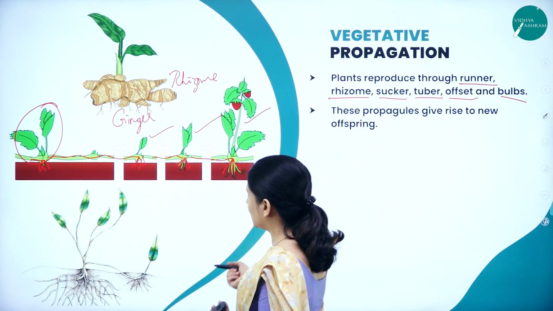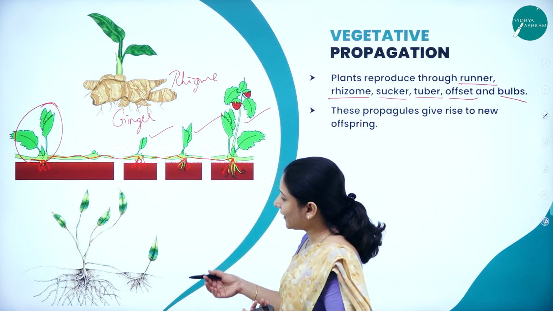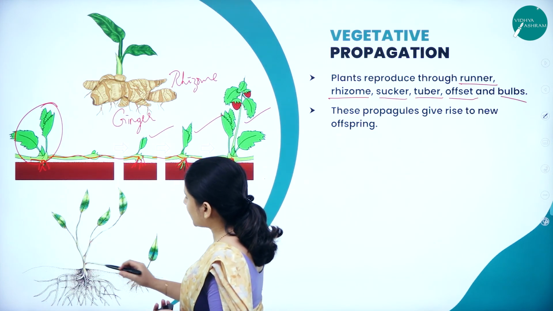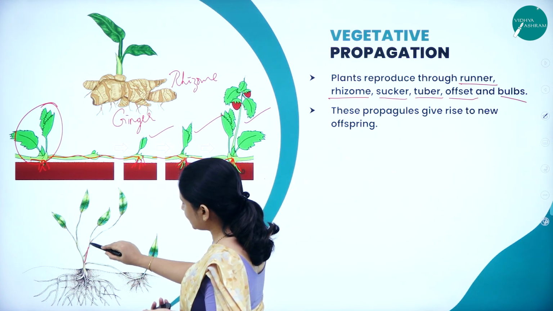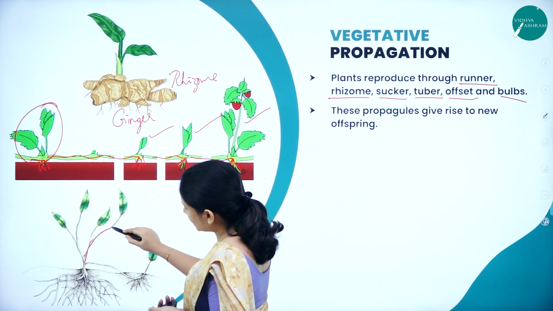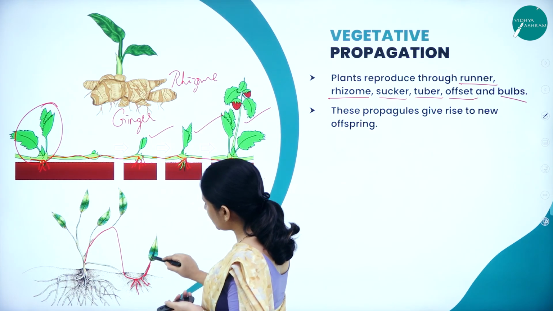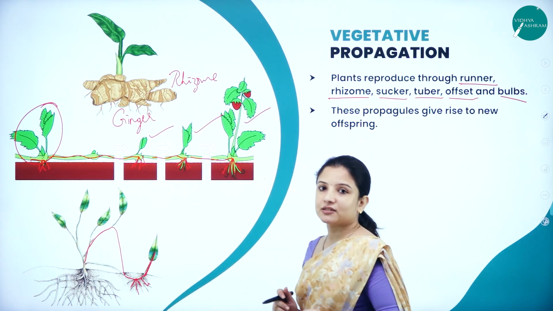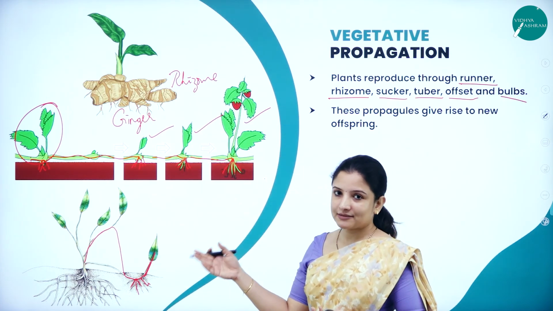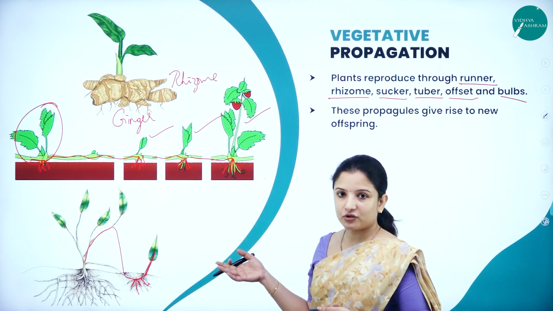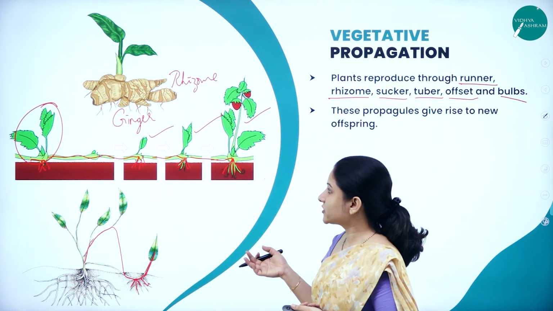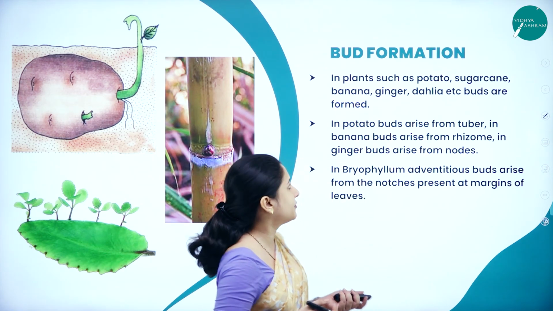So suckers, here we have taken the example of a plant wherein you can see the branching of the plant will take place. So the branch that touches the ground will grow back, it will develop roots and it will grow into a new plantlet. So that is the difference between a runner and a sucker. So these are the different forms of reproduction. So we shall take various examples to study about these.